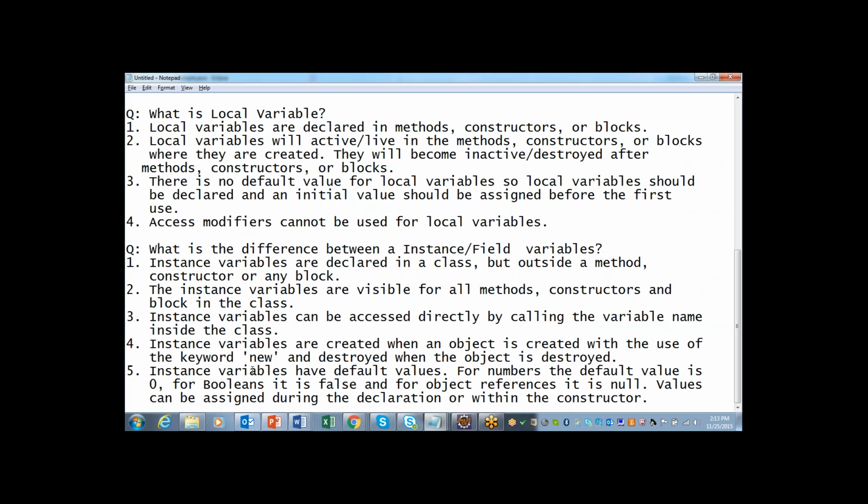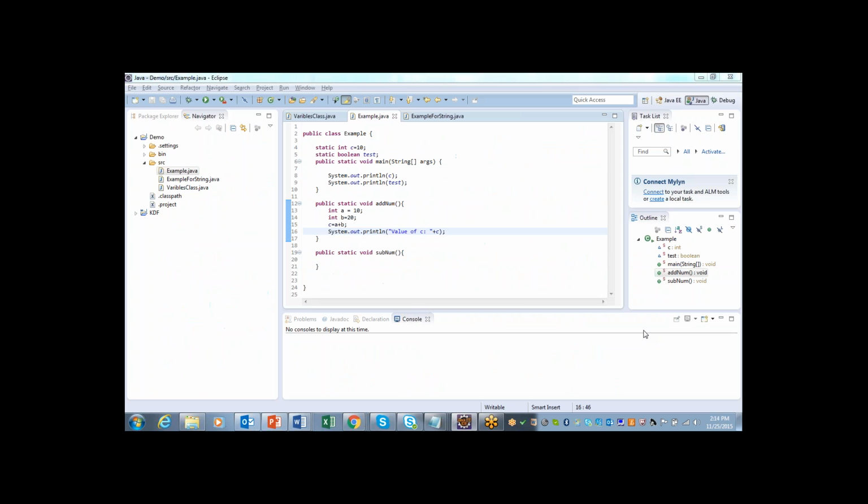So the fifth point is instance variables have default values, that is for numbers default value is 0. If you define a boolean variable, let me define that. So here I have defined one boolean variable, that is test, and again I have not assigned any value.